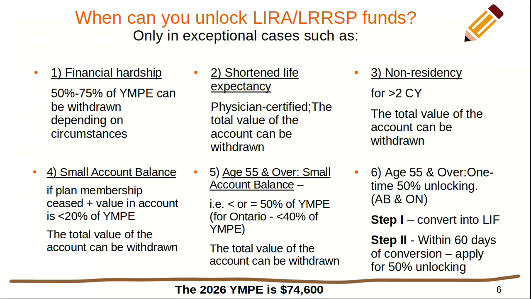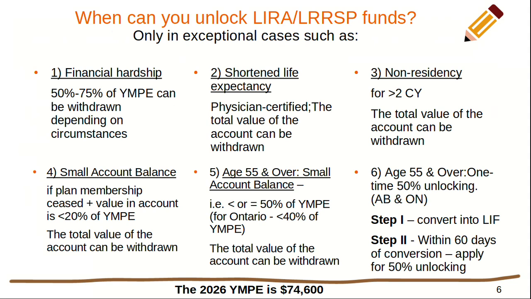And finally 6, age 55 and over plus a one-time 50% unlocking option. It is available in Alberta and Ontario. Step 1 is to convert the funds into a LIF, Life Income Fund. And step 2 is to apply for 50% unlocking within 60 days of conversion into the LIF.